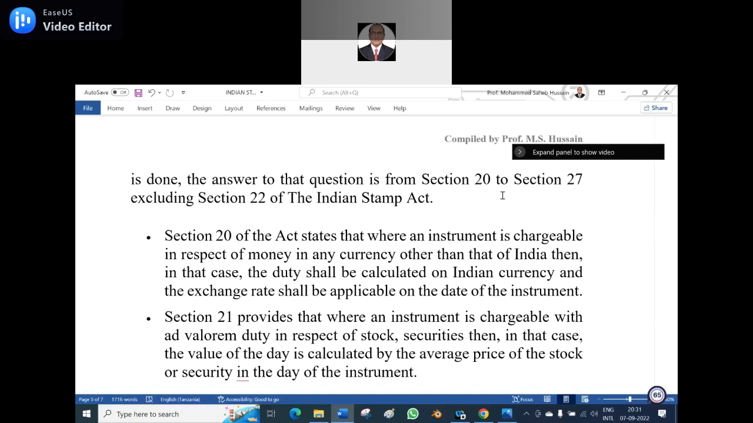Who will give the exchange rate? Who will provide the exchange rate? Sir, it is the State Bank of India. Who will provide the exchange rate? Is it not the RBI?